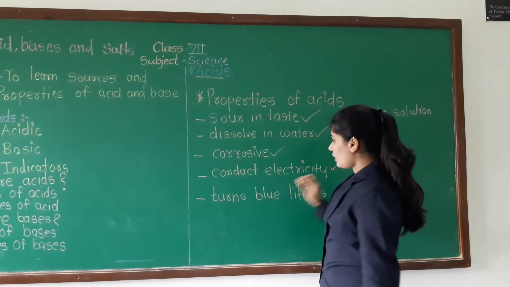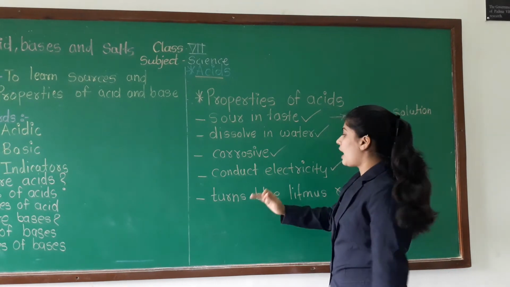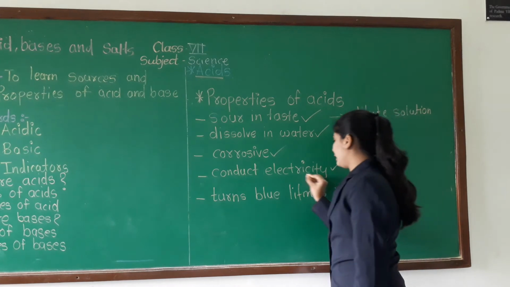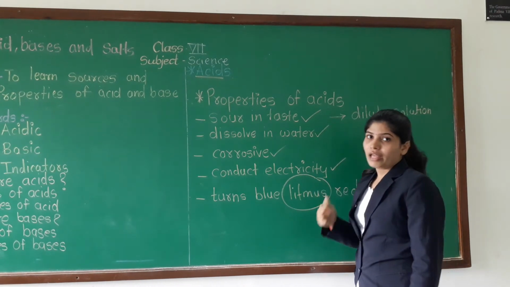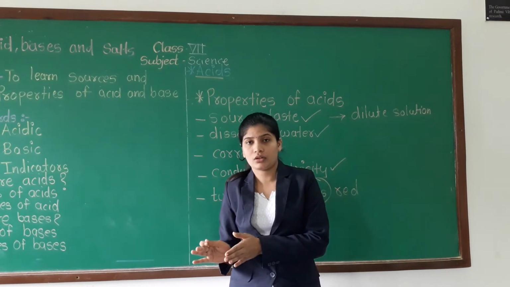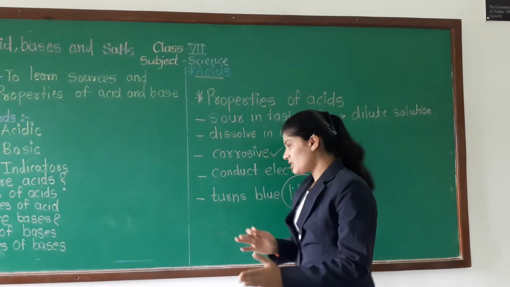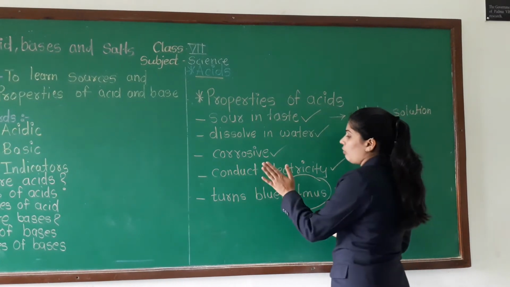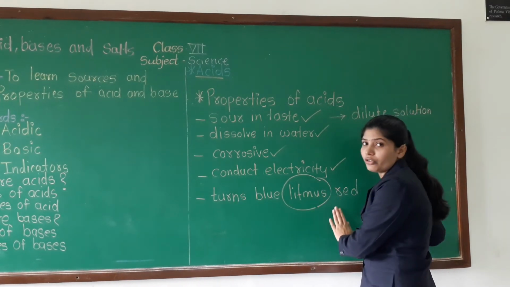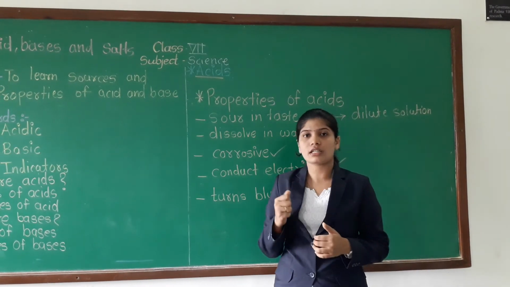Okay. And the last one, the important one that we are going to learn, is that acids turn blue litmus red. Now what is litmus? We have learned in keywords, one word is there, that is indicator. So in the next session we will learn about indicators, but just keep in mind that whatever acids are there turn blue litmus into red. Means there is a color change that we will see in our next session.